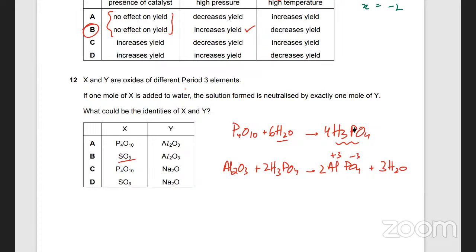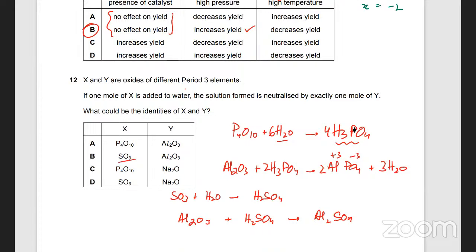Put SO3 in water, what acid is formed? Sulfuric acid, H2SO4, and just one molecule. If I add it to Al2O3, will the one sulfuric acid get used up? It's going to form aluminium sulfate.